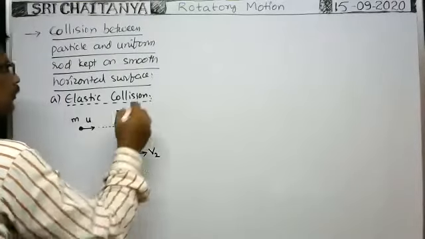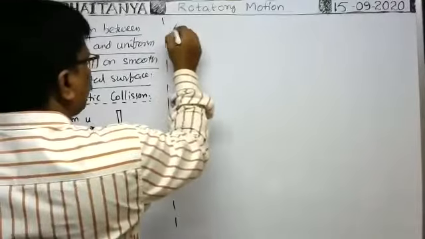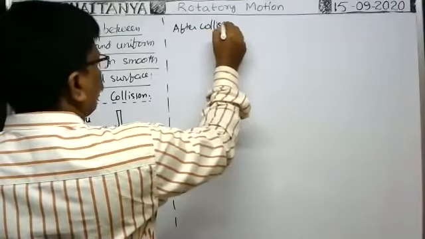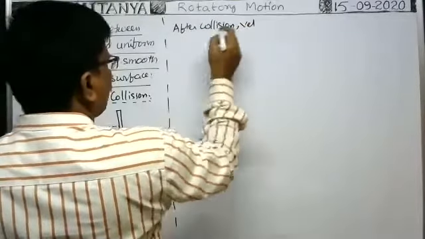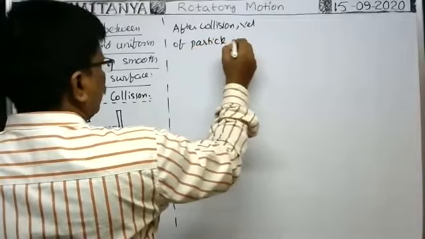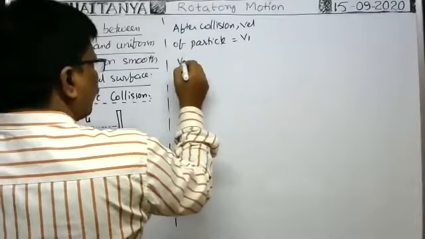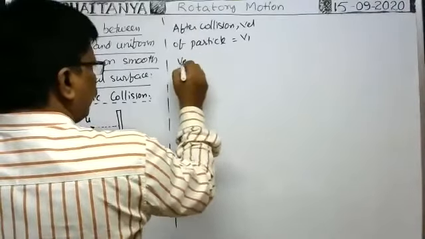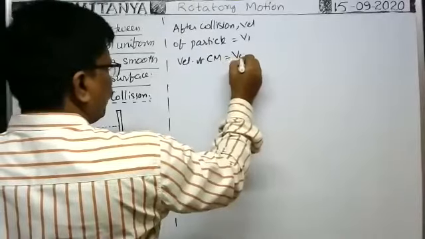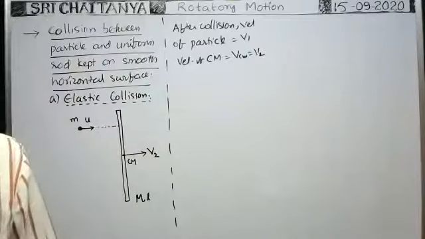After collision, the velocity of the particle is V1. Velocity of the center of mass is VCM, that is equal to V2.